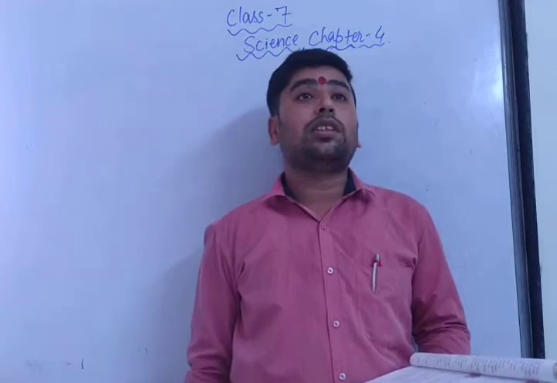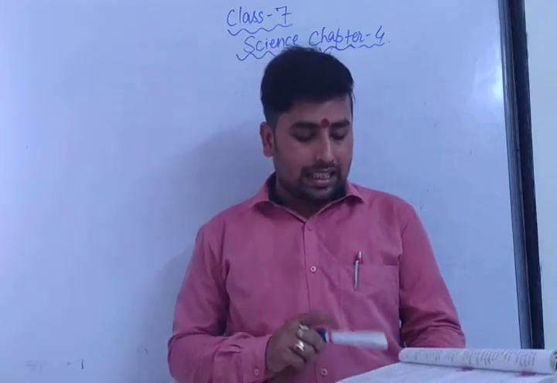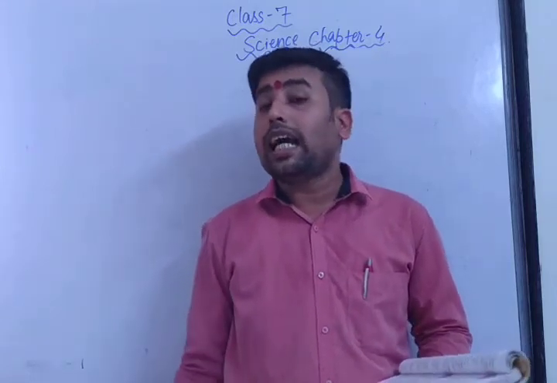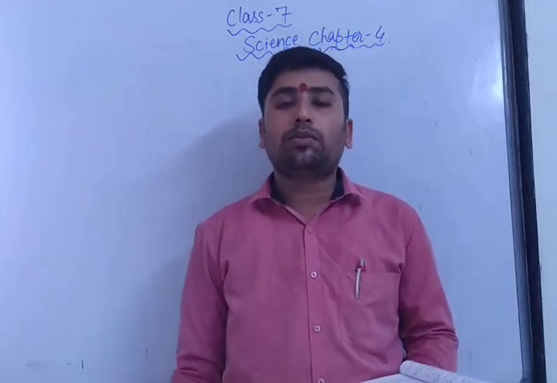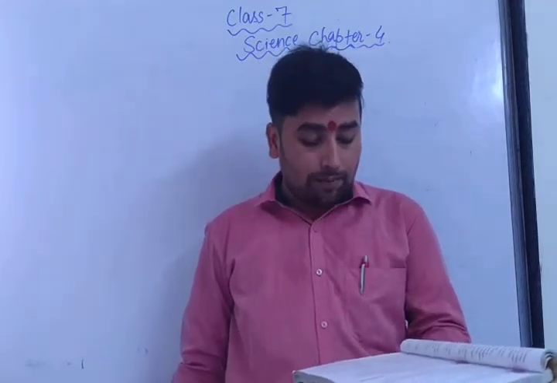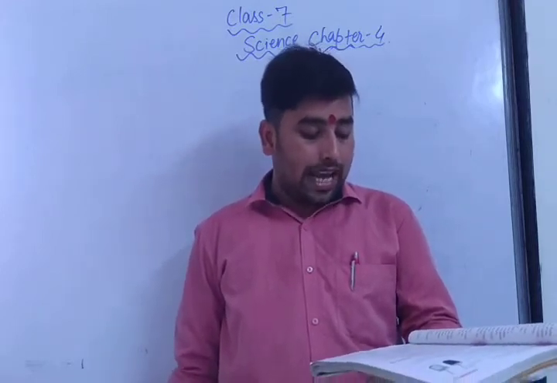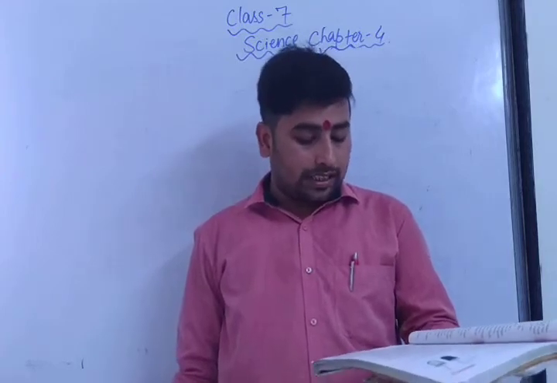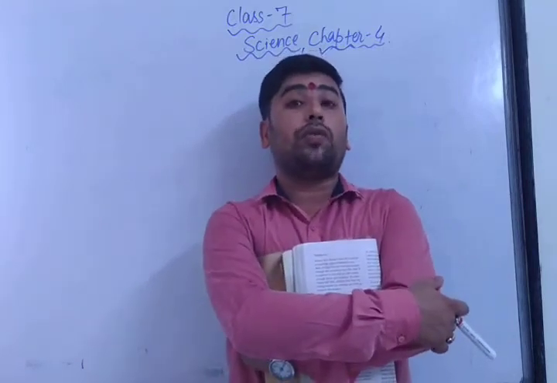Why in the summer season are light or white color clothes worn? Because light color clothes do not absorb sunlight and hence keep us cool. So this was the first application of radiation. Second one, applications of radiation. Black and dark color clothes are preferred for winter because they absorb sunlight and hence keep us warm. Yes, we must wear dark color clothes in the winter season.